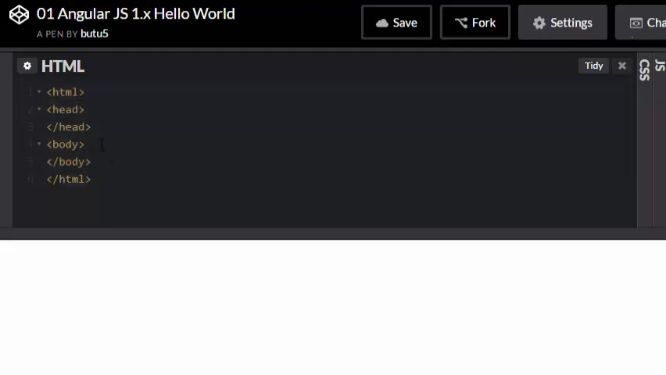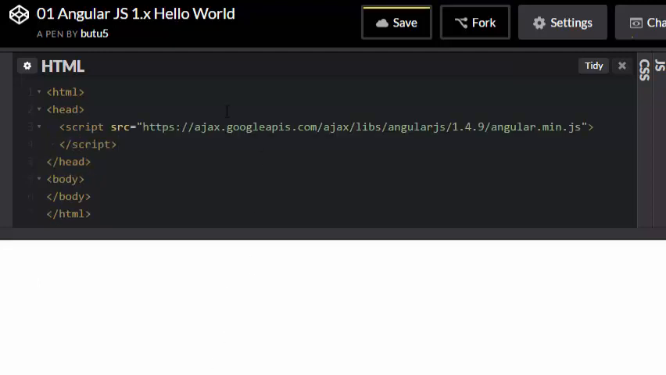The first thing to do to add the capability of AngularJS, inside the head element, we have to add the script tag. In this case, I am referring to AngularJS 1.4.9, which is the latest version as of today, from the Google API. Okay, so this allows us to use AngularJS inside our application, where we can start writing all our needed code.